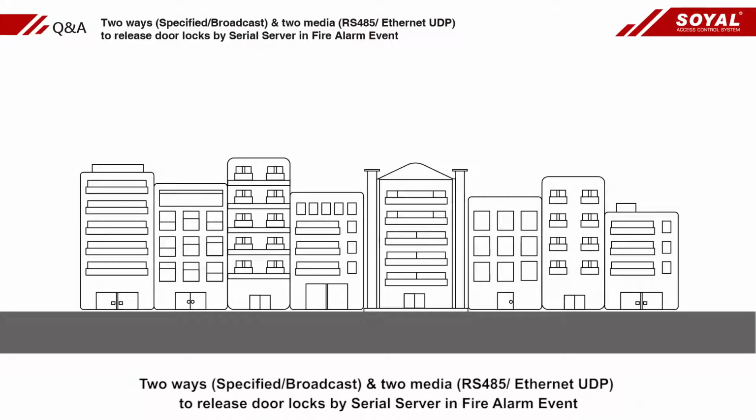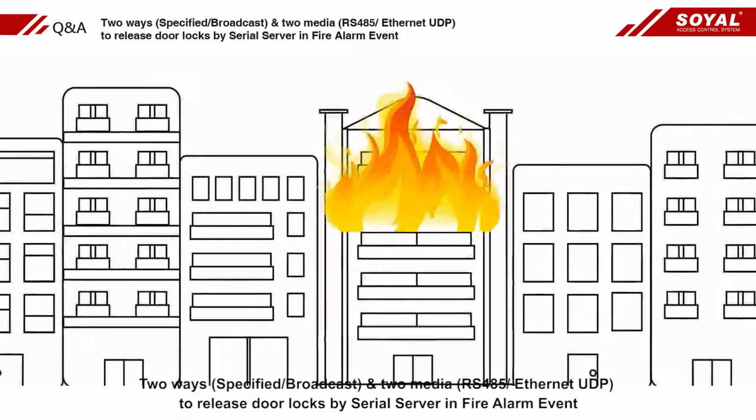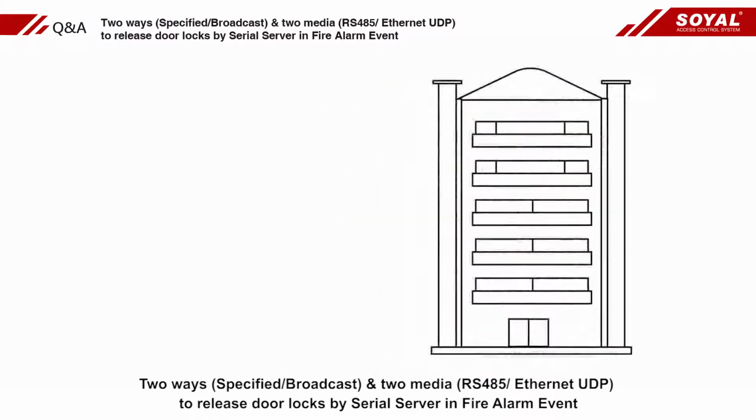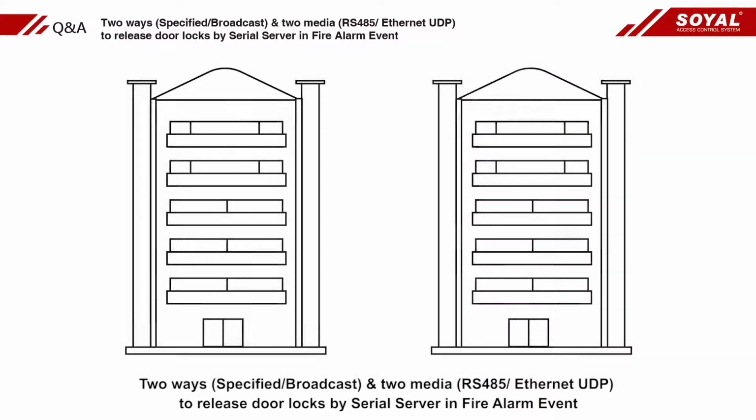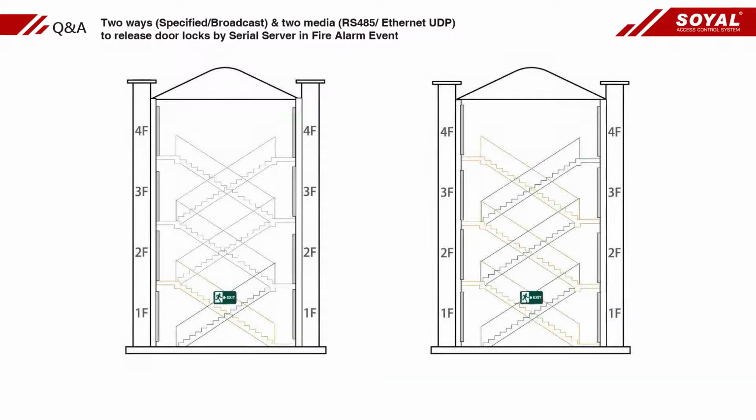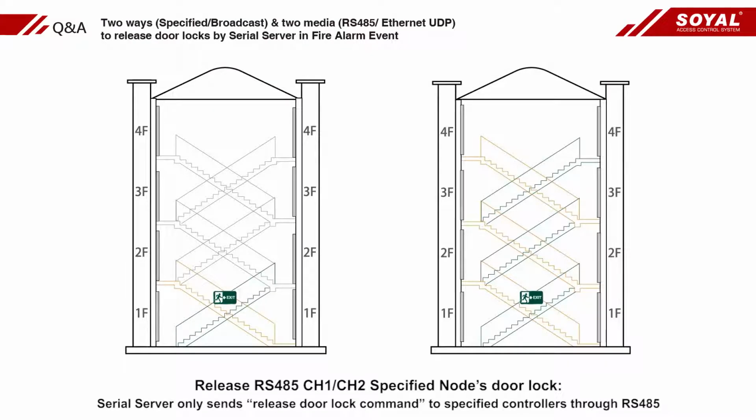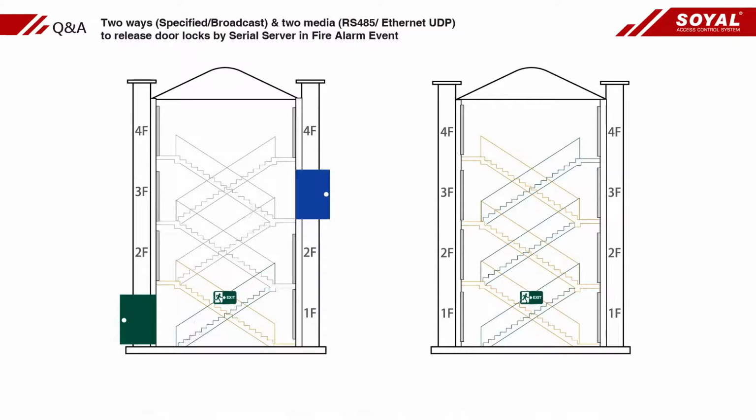There are two ways to specify broadcast and two media, RS485 and Ethernet UDP, to release door locks by serial server in a fire alarm event. Release RS485 Channel 1, Channel 2 to specify no door lock. The serial server only sends the release door lock command to specified controllers through RS485.